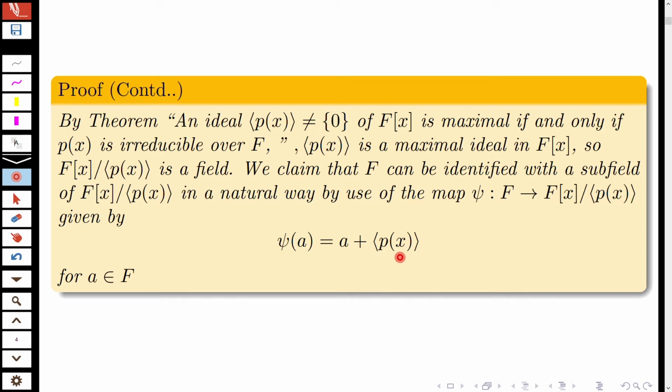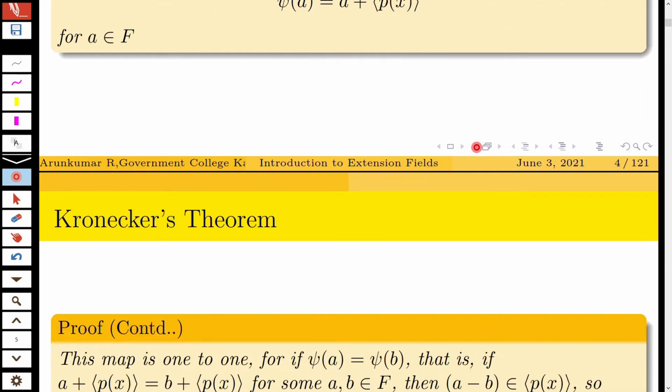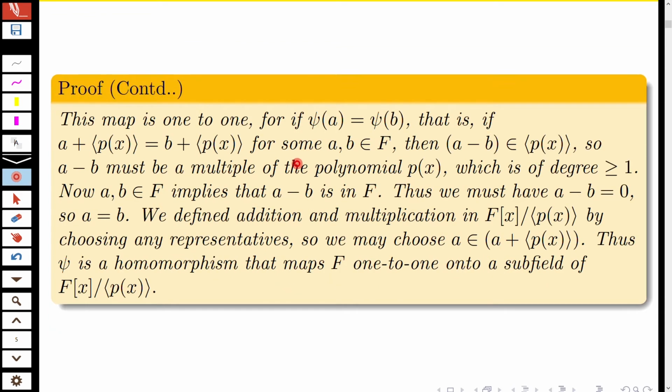You know that a can be treated as an element in F[x] for a in F. Now the map is 1 to 1. For if psi of a is equal to psi of b, then you know that a plus ideal generated by p(x) is equal to b plus ideal generated by p(x) for some a, b in F. Then a minus b belongs to the ideal generated by p(x). So a minus b must be a multiple of the polynomial p(x).